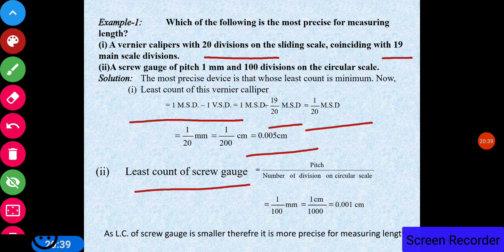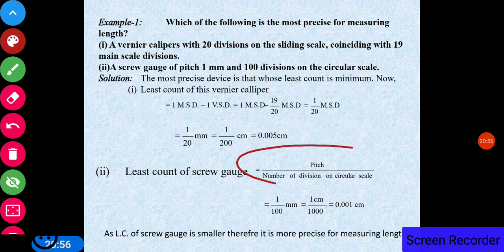Similarly, the least count of the screw gauge. The formula for the least count is the pitch upon number of divisions. Pitch is the distance travelled by a screw when one rotation is given. Pitch is given as 1 mm, and total divisions on the circular scale are given as 100.